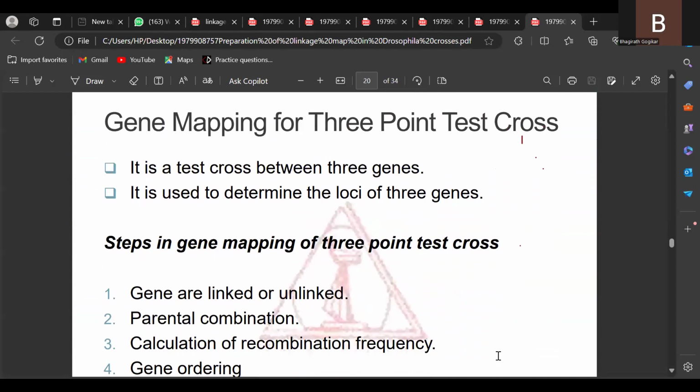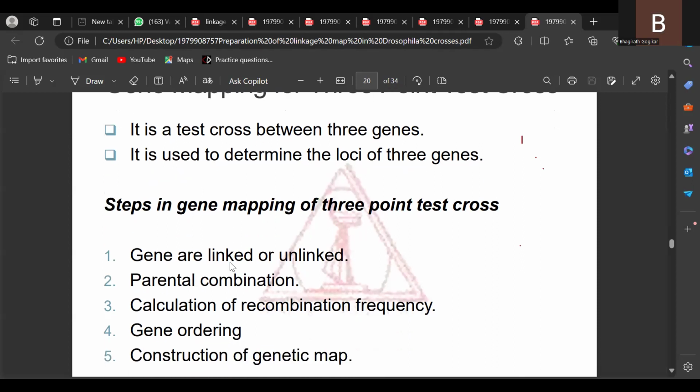So what is the difference between a 2-point test cross and a 3-point test cross? In a 3-point test cross, crossing over takes place with reference to 2 points. Since the crossing over process took place at two points, it is called a 3-point test cross. It is a test cross between 3 genes. It is used to determine the locus of genes. The same steps are followed here also: genes are linked or unlinked, parental combination, calculation of recombination frequency, gene order, and construction of genetic map. So you can go through this order.